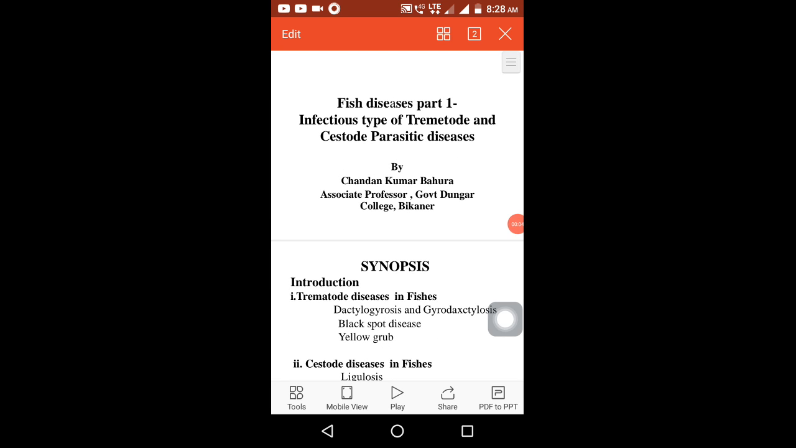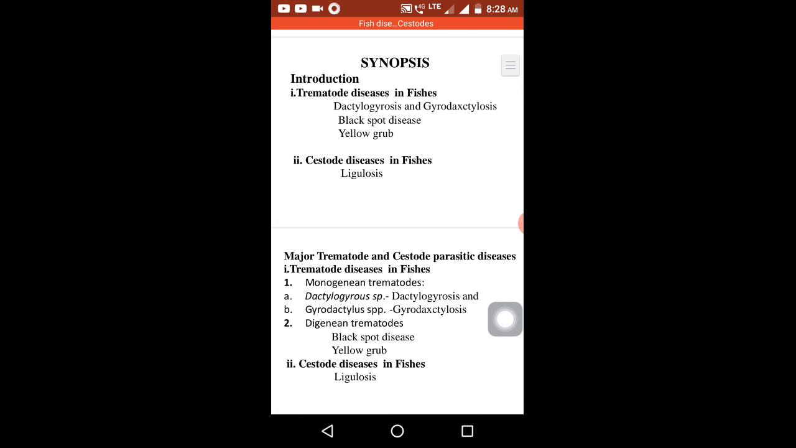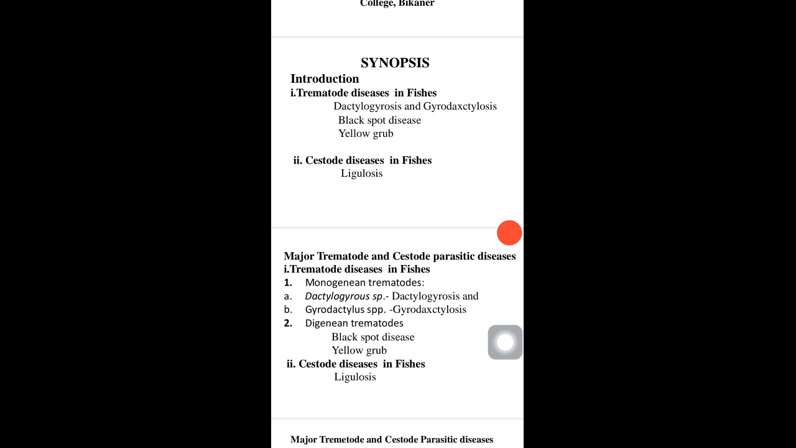Students, today I will discuss fish diseases, part one: infectious trematode and cestode parasitic diseases. Synopsis. Introduction. Trematode diseases in fishes, that is dactylogyrosis and gyrodactylosis, black spot disease, and yellow grub. Second, cestode diseases in fishes, ligulosis.